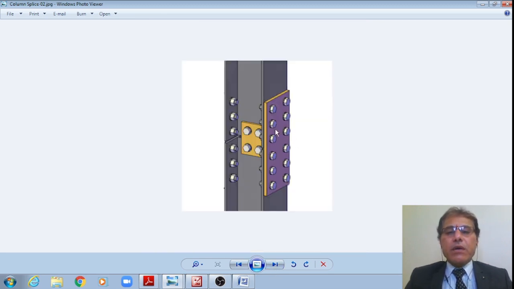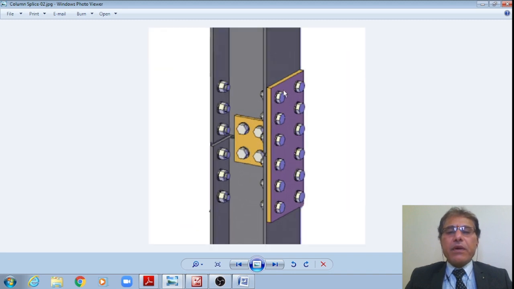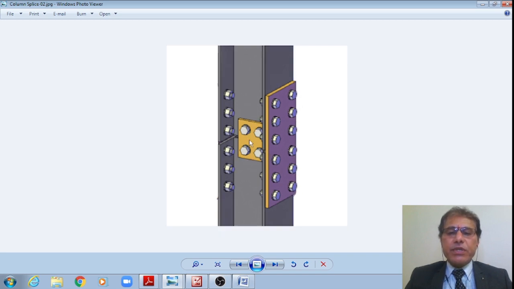Now this is another schematic of a splice plate subjected to axial forces and bending moment. Therefore this external splice plate on the flange, connected by means of 3 plus 3, 6 number of bolts, has 6 number of bolts on either side of the joint. This is how we can see the joint. And also we can see on the web there is a splice plate. This is called the shear splice plate. This is called a flange splice plate, right? Or this is called a web splice plate. Therefore this is subjected to shear forces and this is subjected to axial and bending moments, right?